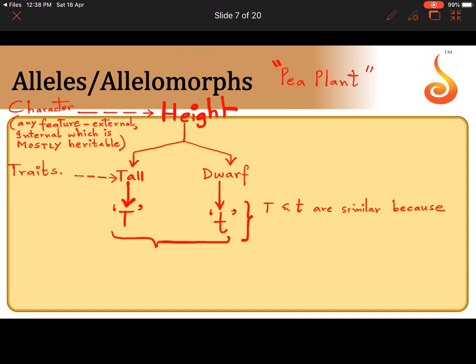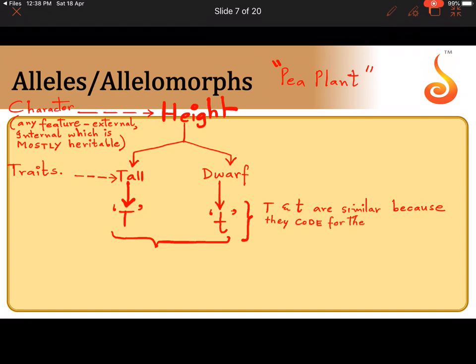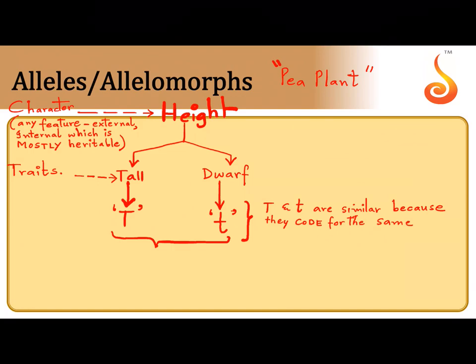See, capital T controls tallness, which is different from dwarfness, but broadly speaking, they are similar because they code for the same character. Yes or no? Both of them are associated with the character of height.